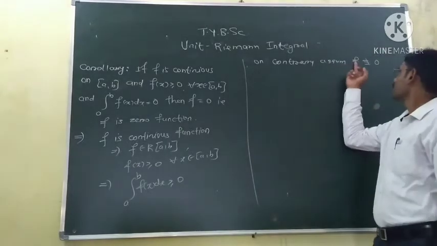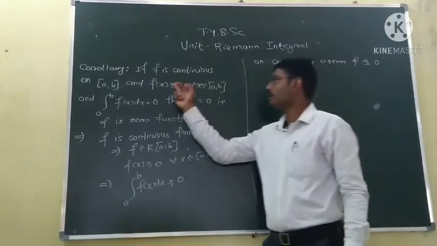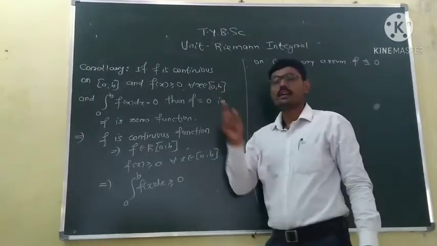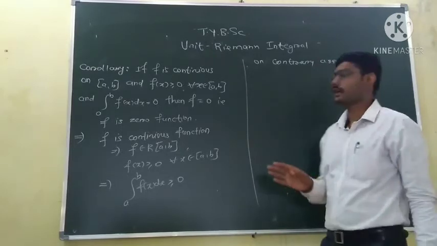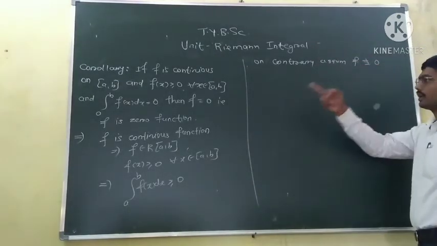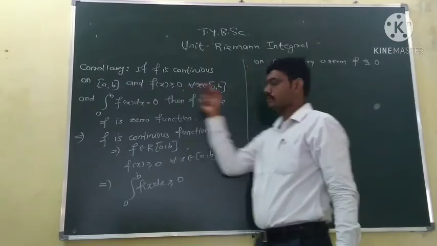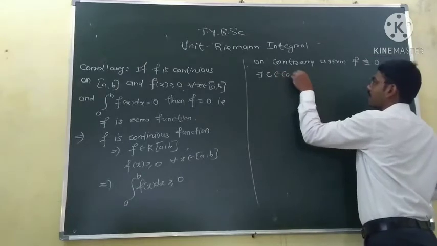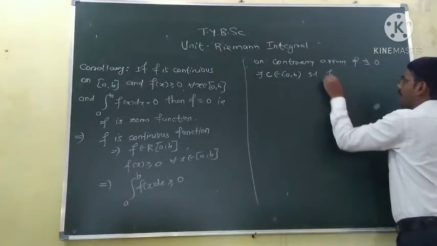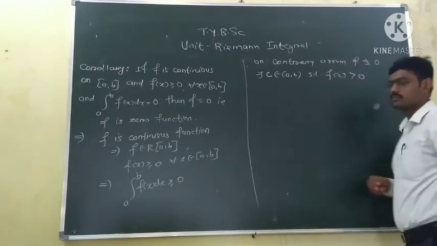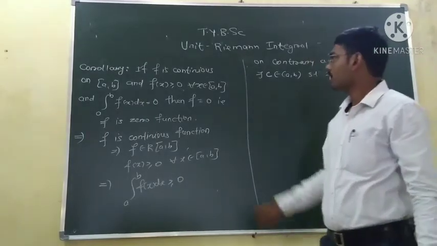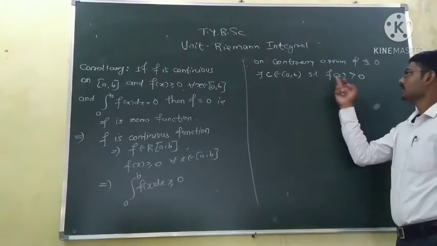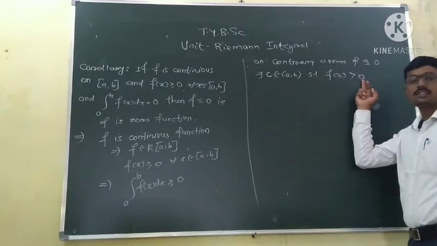Okay. Since the function is not identically 0 and greater or equal to 0, this means there is at least one point C in the interval AB at which the function must be positive. So since the function is not equal to 0 and always takes non-negative values, there exists a point C in the interval AB such that at that point the function is strictly positive.